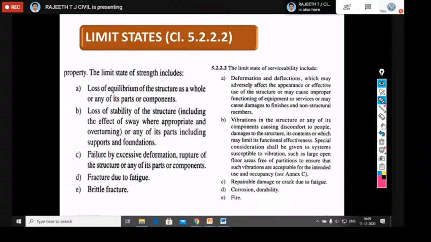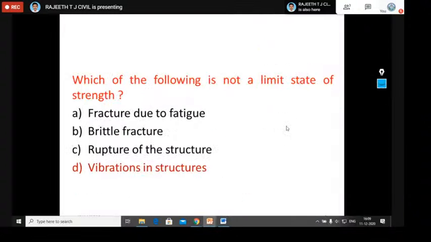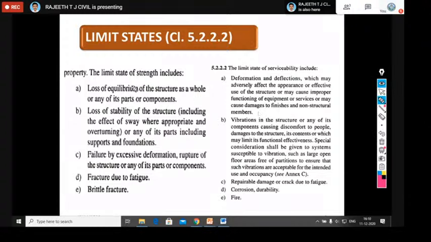Now we will see one review question on this concept. Can you answer this? Which of the following is not the limit state of strength? Option A is fracture due to fatigue, brittle fracture, rupture of the structure, and vibration of structures. So the answer is vibration of structure, because if you observe the last slide, limit state of strength includes loss of equilibrium, stability of the structure, rupture of the structure, fracture due to fatigue, and brittle fracture. Whereas vibration will come under limit state of serviceability. So that is the answer here.